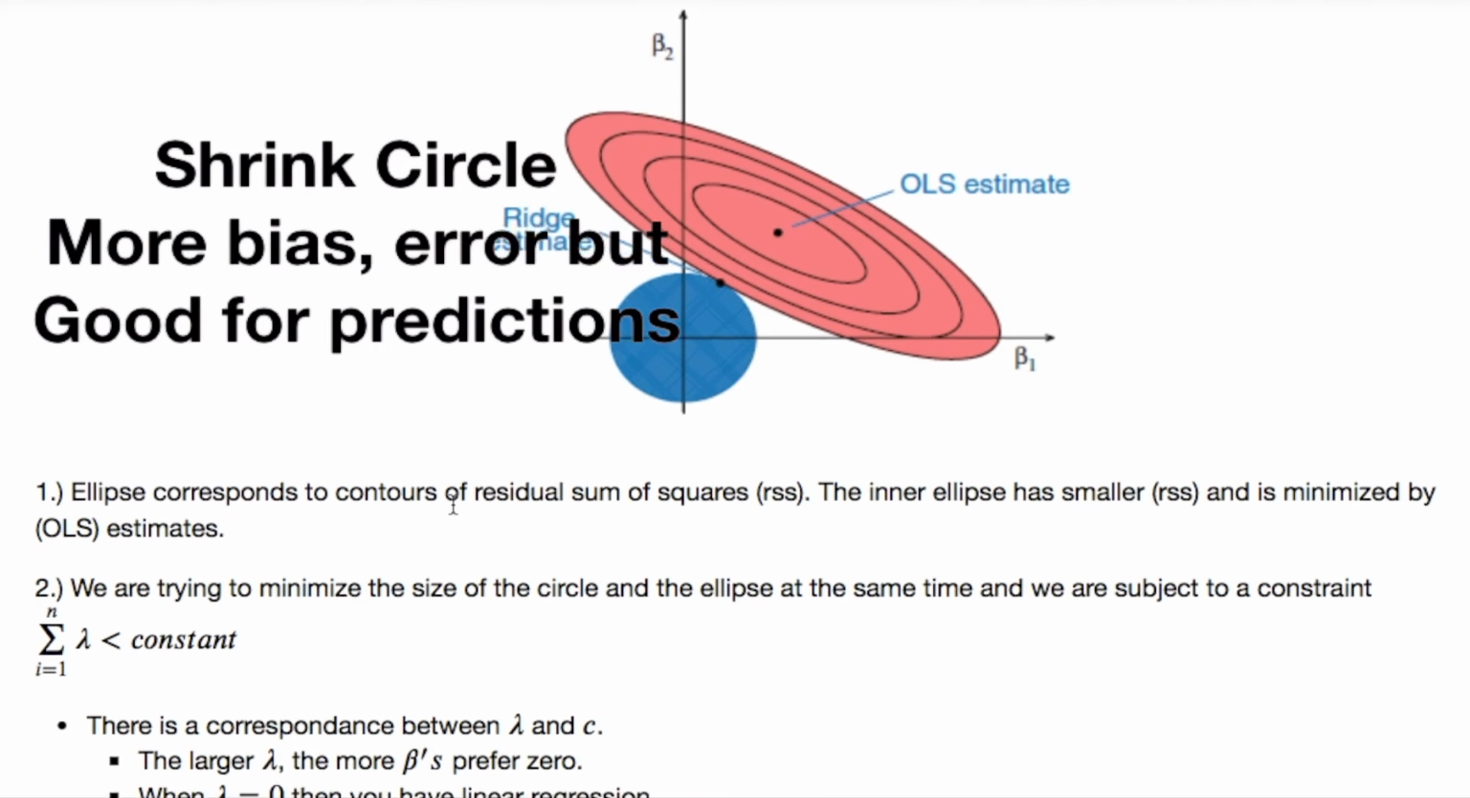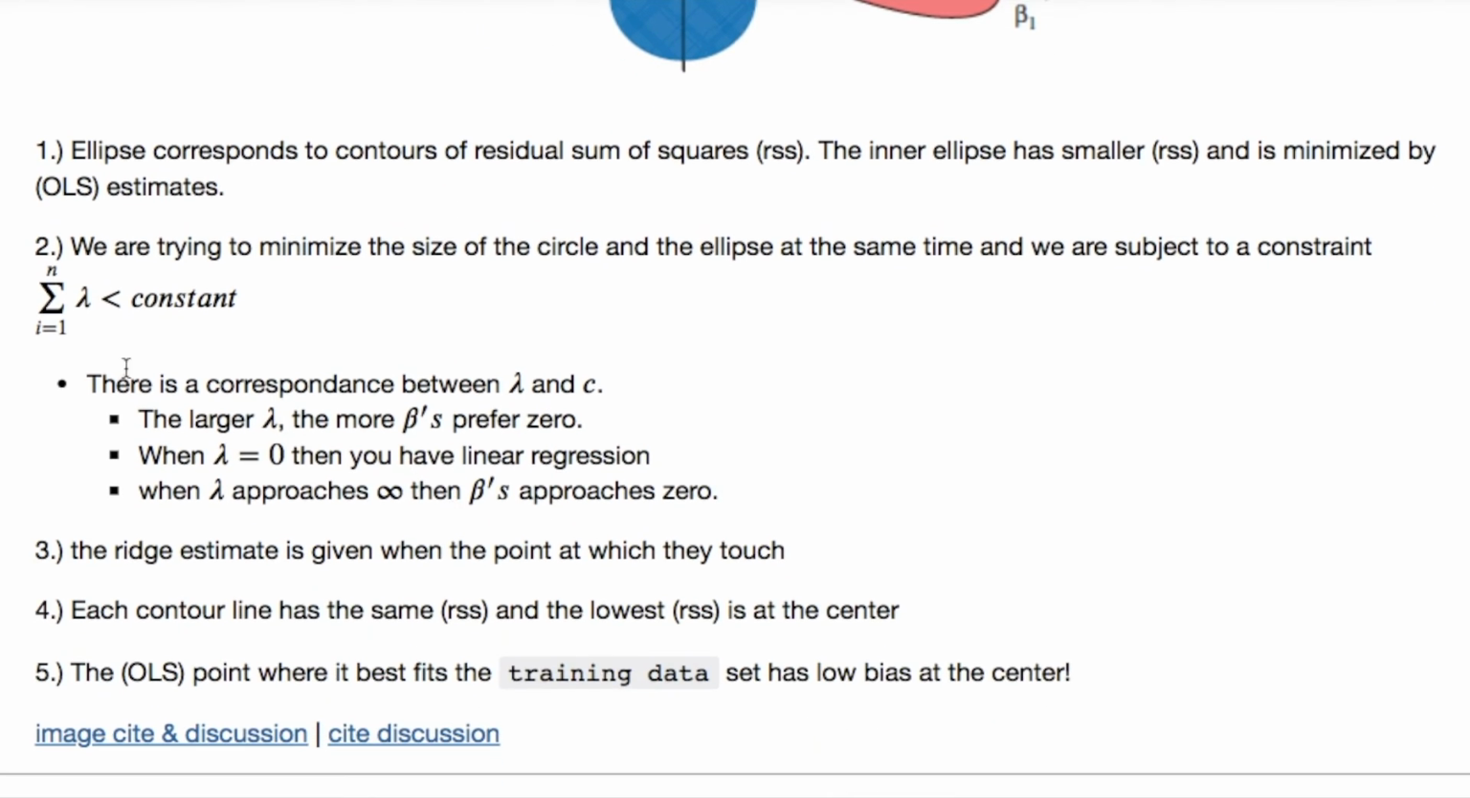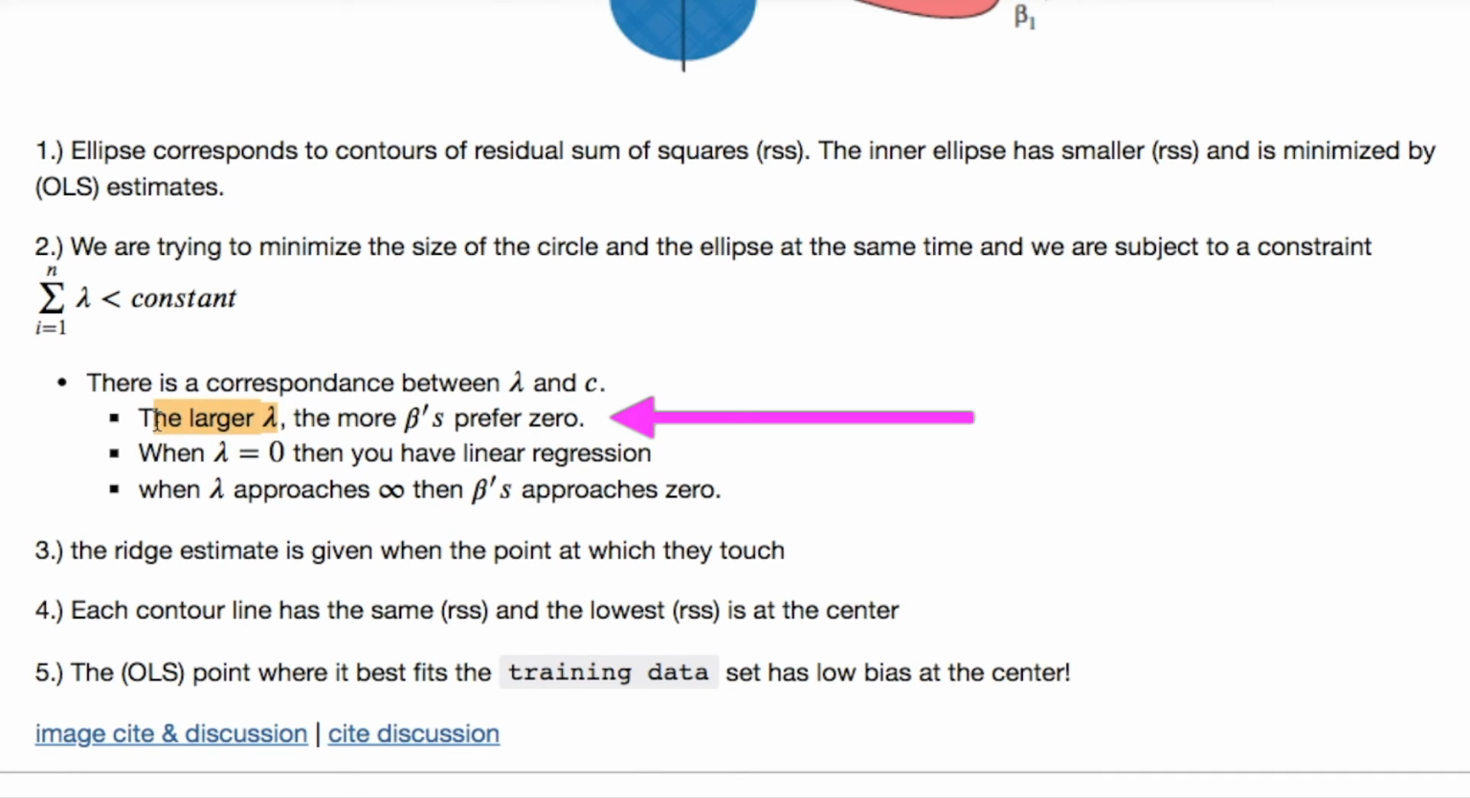And let's think about something. Let's scroll down. The circle and the ellipse are constrained. Since you're trying to minimize both of these at the same time, you have to consider something. As you increase your lambda, your betas prefer to go towards 0.